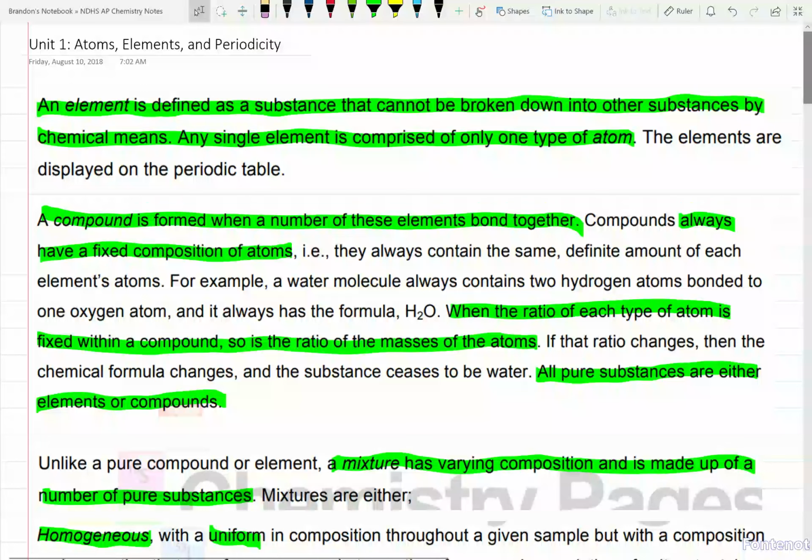All right, so we're going to start Unit 1, Atoms, Elements, and Periodicity. All right, this is important, so listen up.